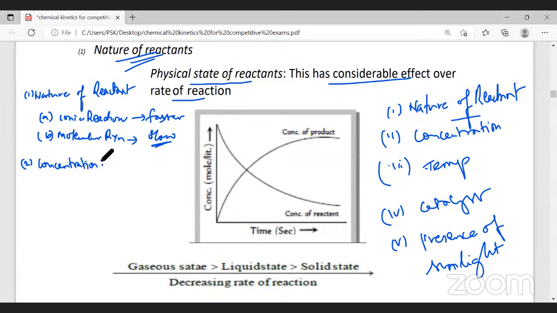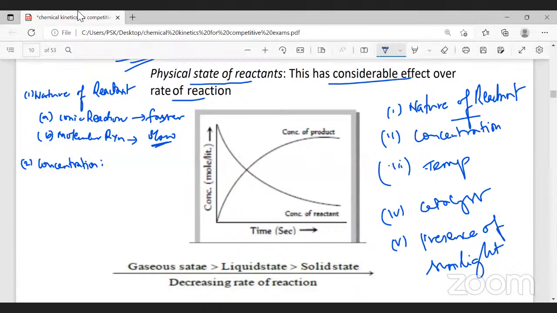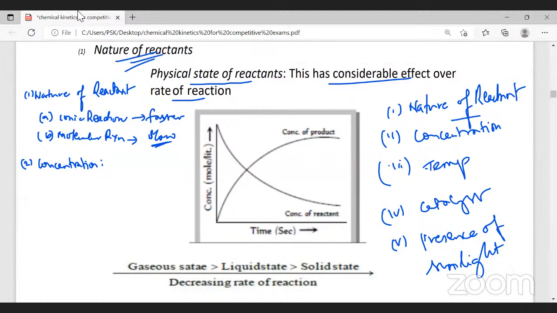What will be the possibility for them to react? Will it be more or less? Students, are you there? Tell me. Sir, less, sir. Less, because the volume of the container is very large, and I have only one nitrogen molecule and one oxygen molecule. So for them to react, N2 plus O2 giving NO, the possibility is very, very less.